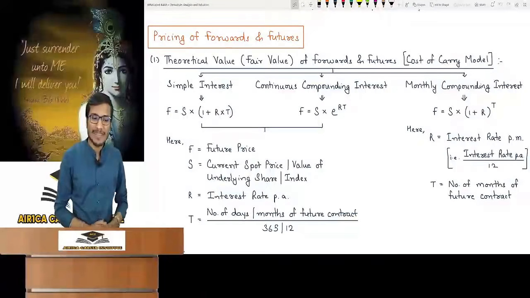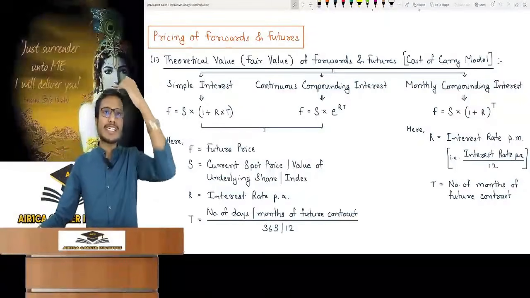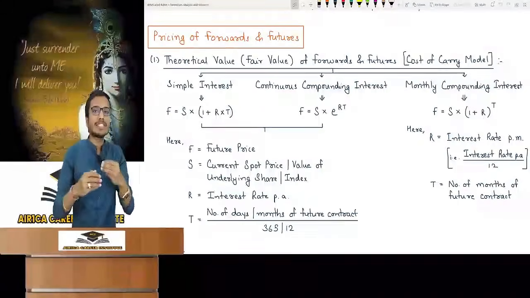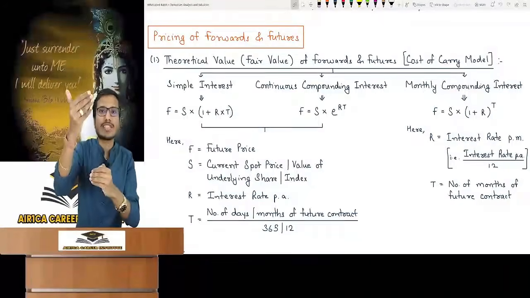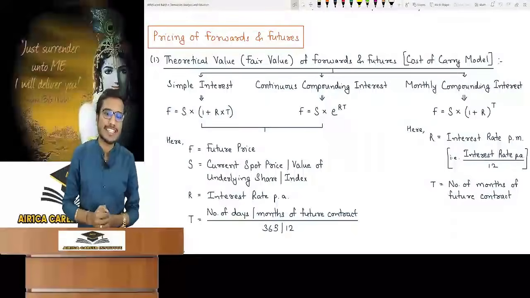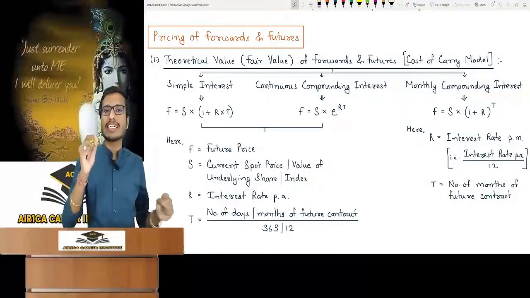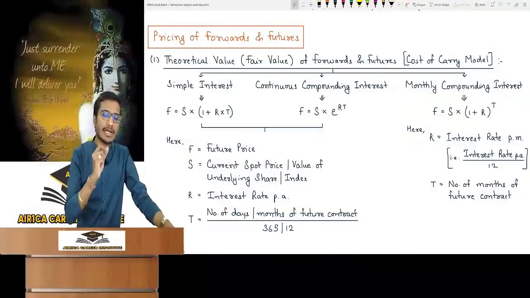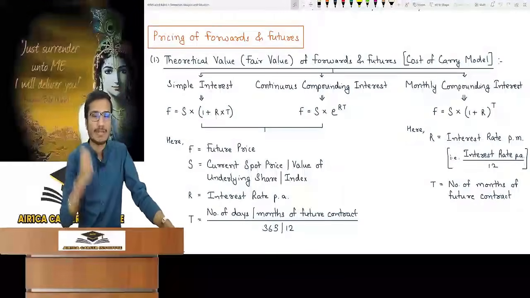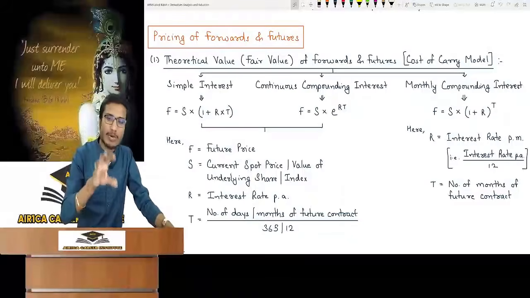Okay. What is the meaning of continuous compounding? In simple terms, it means that interest is being charged on every second. The interest is getting charged on every passing second continuously. So, for continuous compounding, you have to use a mathematical tool called epsilon. You don't have to go into too much detail regarding that. It's not part of the syllabus.